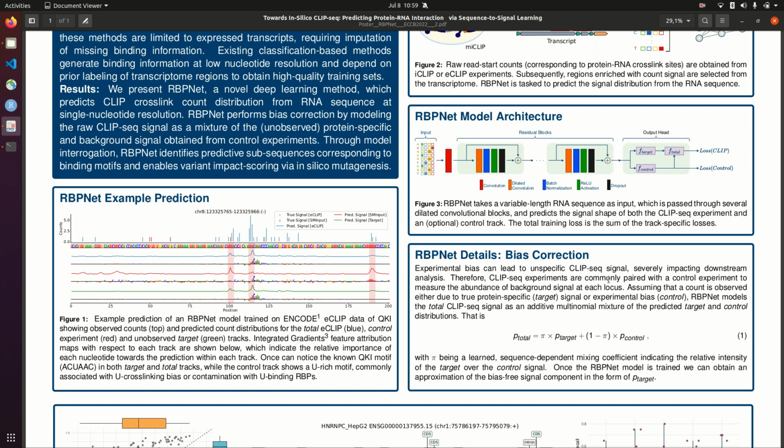RBP-Net accounts for CLIP biases by modeling the total CLIP signal as an additive mixture of two components: the control component, which can be learned directly from the control experiment, and the target component that represents the protein-specific cross-linking signal and is not directly observed. The relative contributions of the two components are controlled by a mixing coefficient pi, which is also predicted from the RNA sequence. This is demonstrated in this figure.